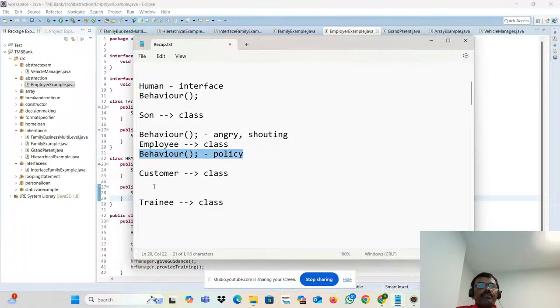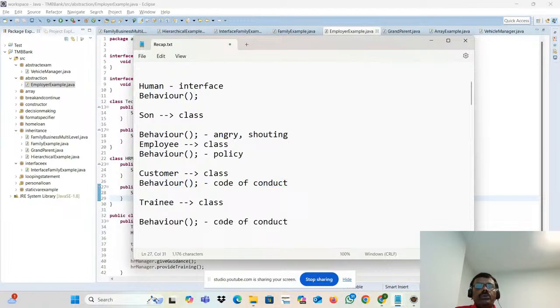What about at the bank level also? Bank has some kind of code of conduct. Whenever you go to the bank, you should follow it. You have to be in the line, you should not shout. If you shout, they'll put you in jail. The behavior is different here. In the training, you maintain some kind of decorum and decency. So think about that.